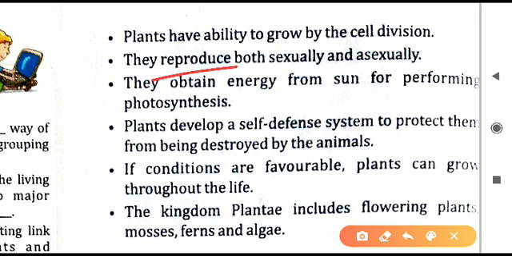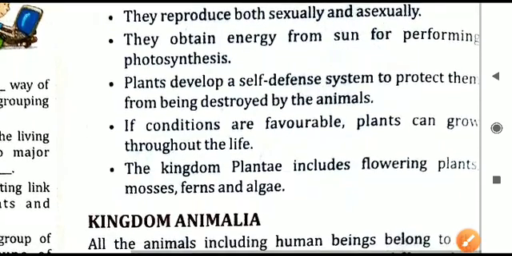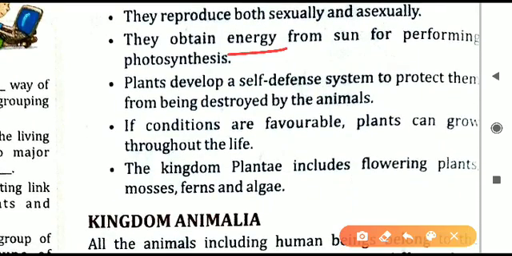Next, all of them can reproduce, both sexual reproduction as well as asexual reproduction. Both types of reproduction are there in plants. Next, energy. Energy is obtained from the sun. From the sun only, energy is provided for the photosynthesis process. Solar energy, that is from the sun, is trapped by the plants to produce food, or we can say to